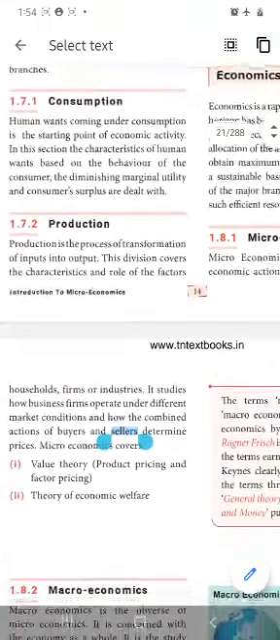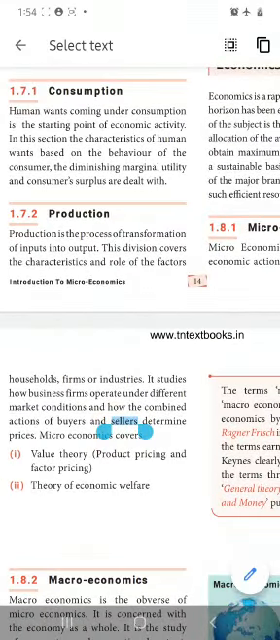It studies how business firms operate under different market conditions and how the combined action of buyers as well as sellers determines the prices. Actually, microeconomics contains two types of theory: value theory and theory of economic welfare. Value theory is about pricing the product, as well as pricing the factors. I already told the four types of factors. What we are pricing for the factors and for the product is called value theory. Then the theory of economic welfare.